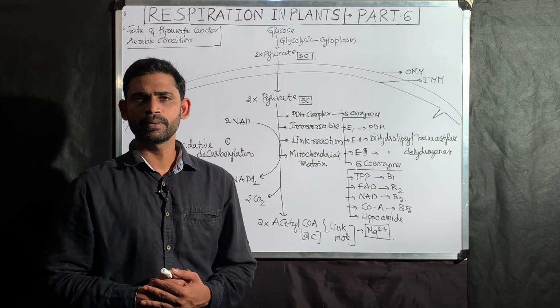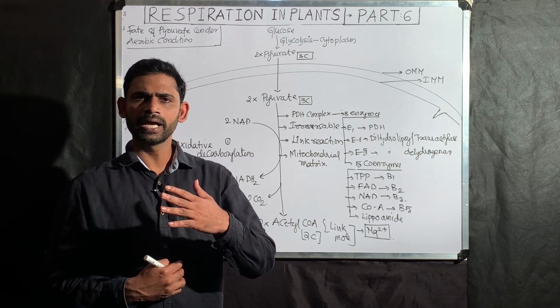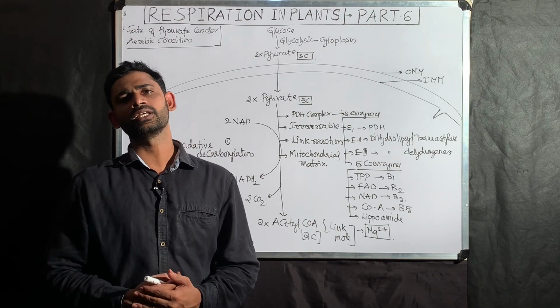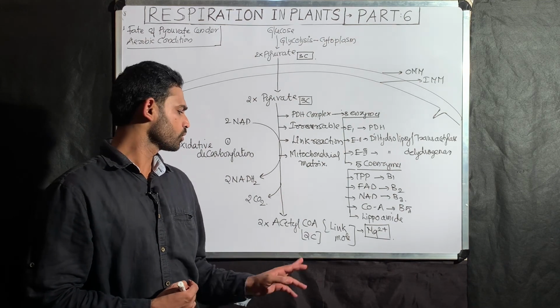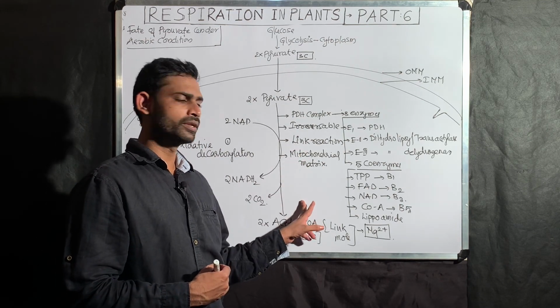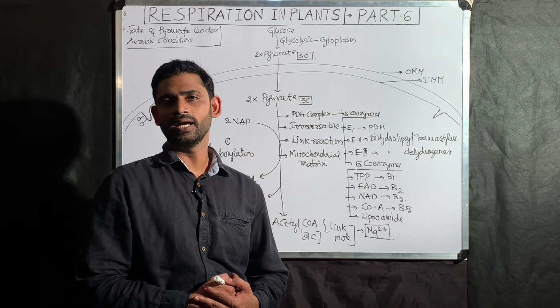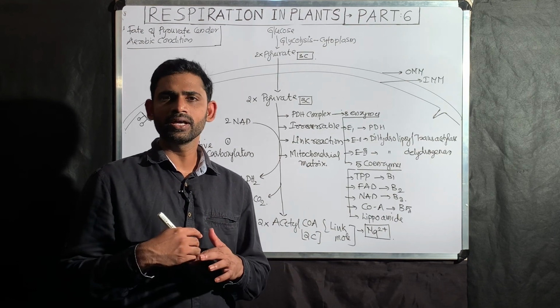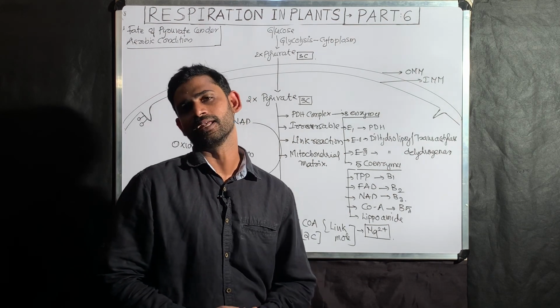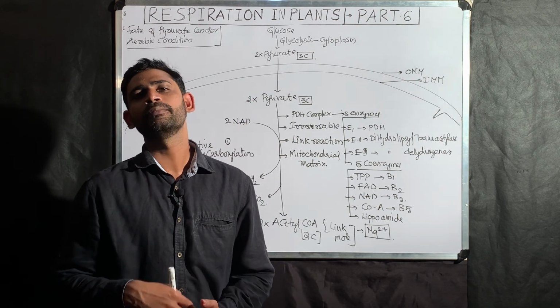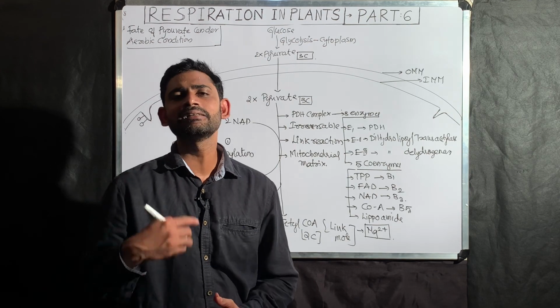In this part, I explained the fate of pyruvate under anaerobic condition and also under aerobic condition. Next part I am going on. As a result of this, we reached up to acetyl-CoA. Now the fate of acetyl-CoA is that it is going to be involved in the Krebs cycle. That Krebs cycle I am going to explain in the next part.